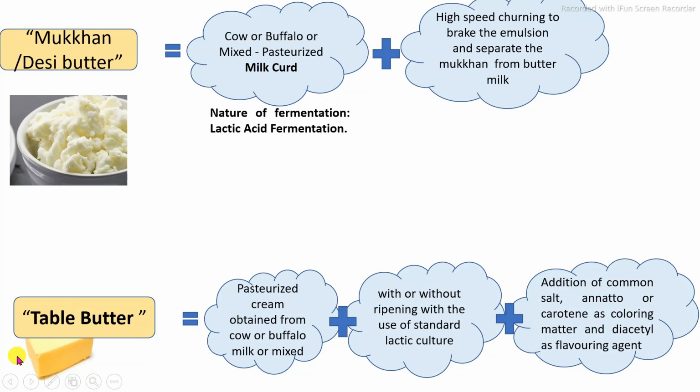Then the second one is table butter. Table butter is prepared from pasteurized cream obtained from cow, buffalo, or mixed milk. That means first the milk is separated into cream by centrifugal separation, and after that this cream is used for butter production with or without a ripening process. Ripening means the fermentation process using lactic acid culture, and it is added with common salt, annatto color, and maybe diacetyl as a flavoring agent, and is called table butter.